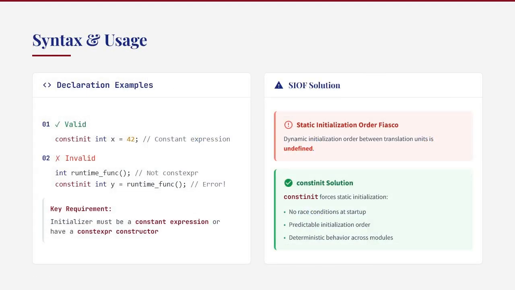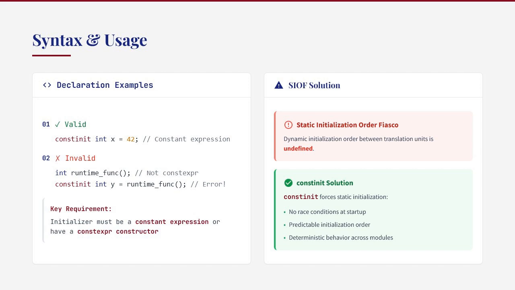Looking at the syntax, we can see that constinit requires a constant expression as an initializer. The first example shows a valid declaration with a literal value. constinit int x = 42. This works because 42 is a constant expression. The second example shows an invalid attempt to initialize with a runtime function call. int runtime_func(), then constinit int y = runtime_func(). This fails because runtime_func is not a constant expression.